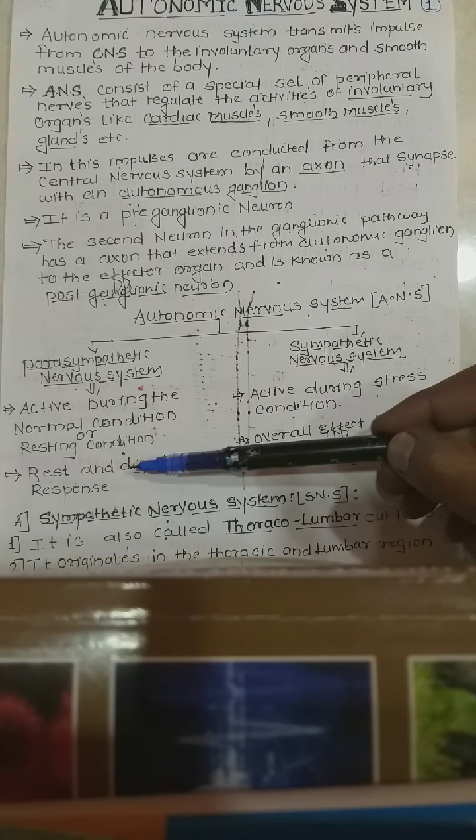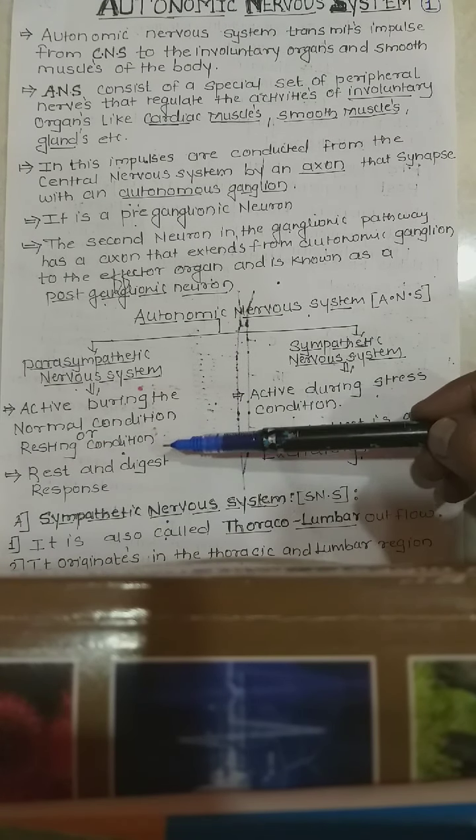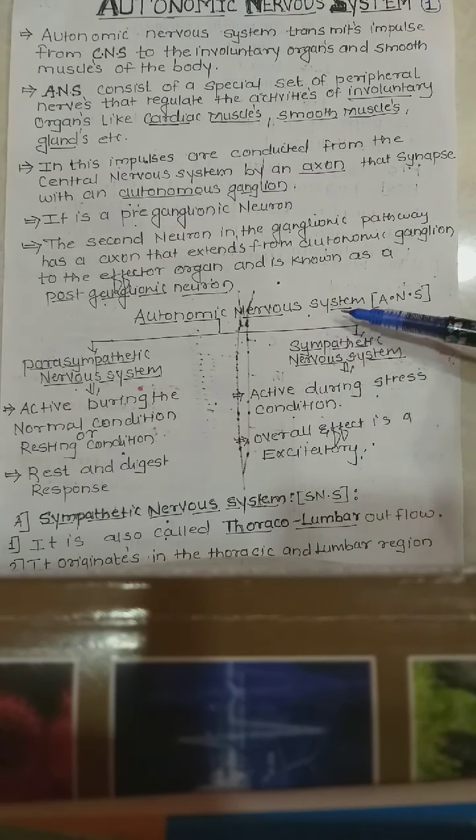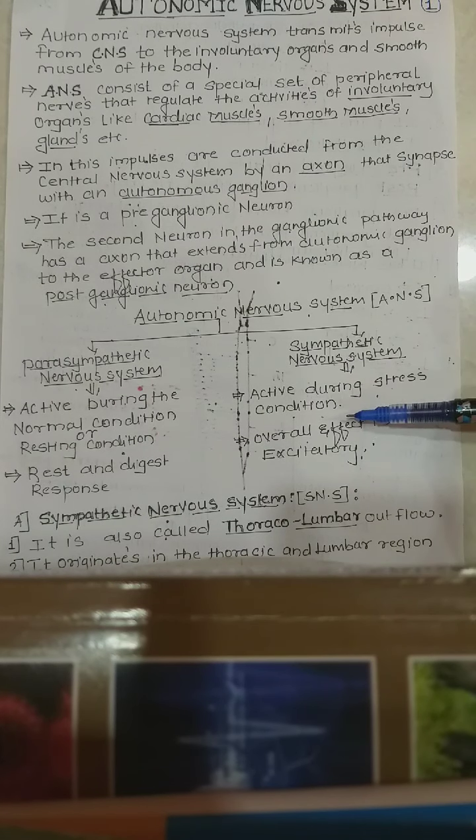The sympathetic nervous system is active during the stress condition.